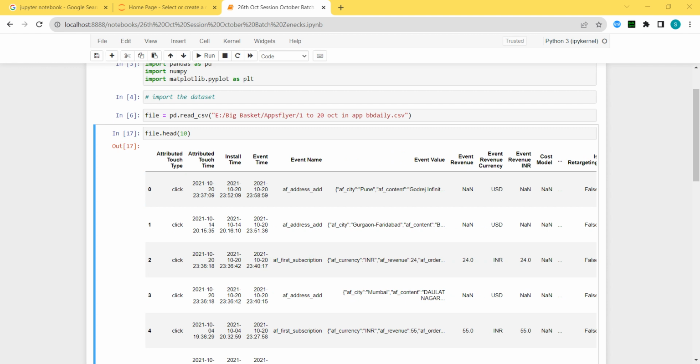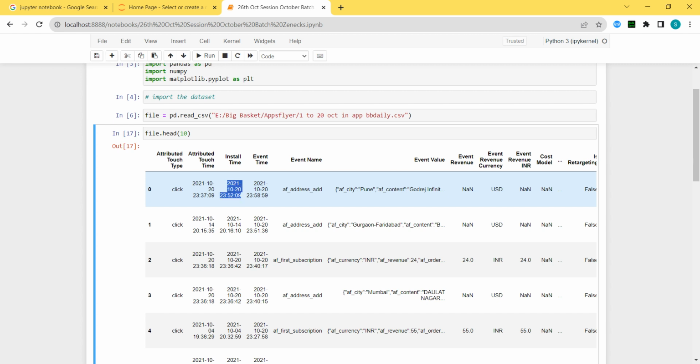Just imagine how to understand this kind of problem statement. Prince is there. Okay, I will first of all explain the data set. Attribute touch type means Prince is there. Prince saw a Big Basket advertisement on Google. Okay, he was just searching something else. He saw the Big Basket advertisement that there is, let's say, 10% off. He clicked on that advertisement. So this is called a click. And then touch time. When he clicked, it is written over here.